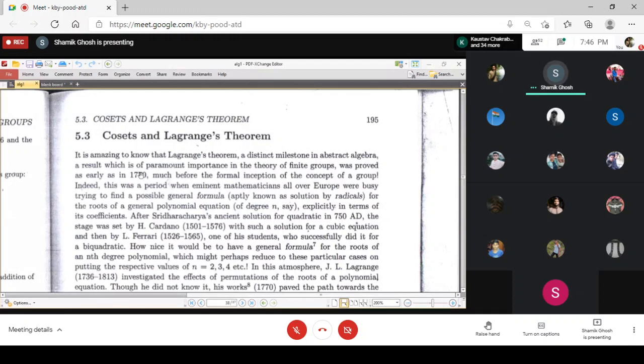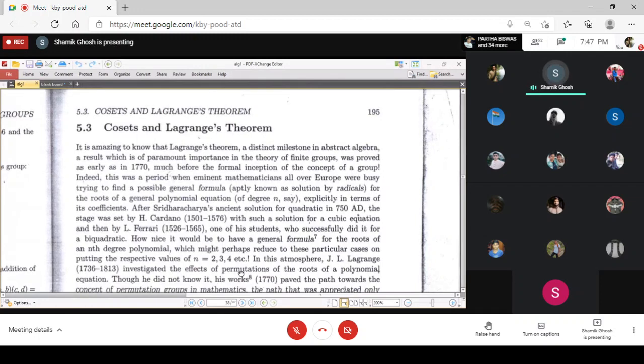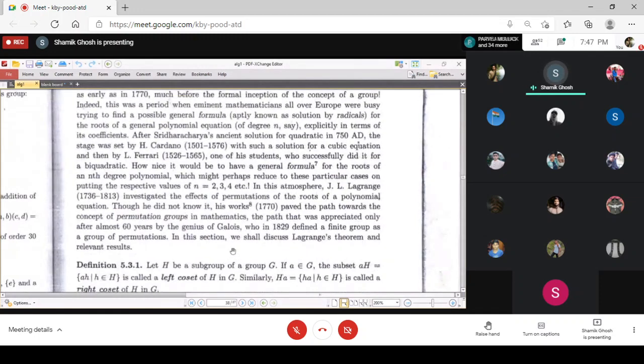Here in the book, please read some history: this result was developed in 1770, and it was basically developed in search of a general solution of polynomial equations. They were actually working on permutation groups, but not knowing exactly the name.